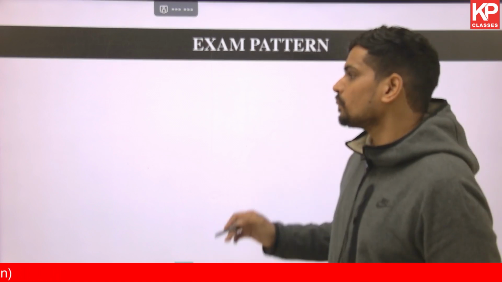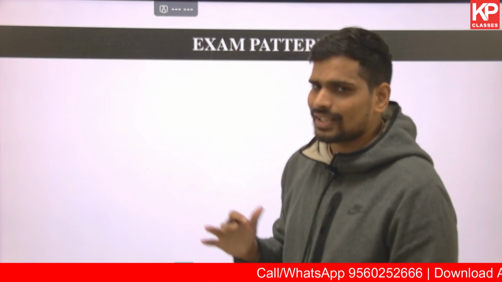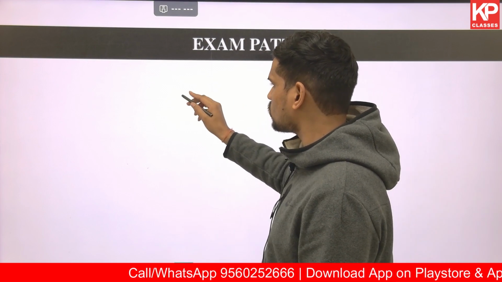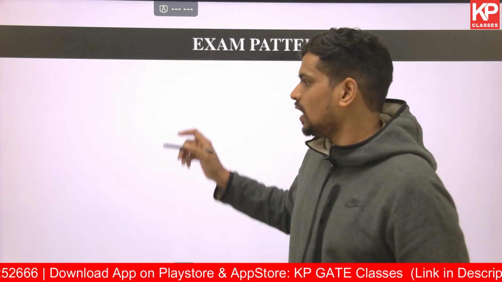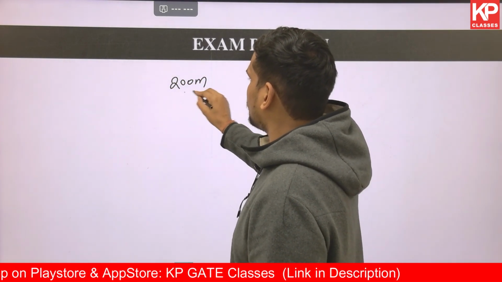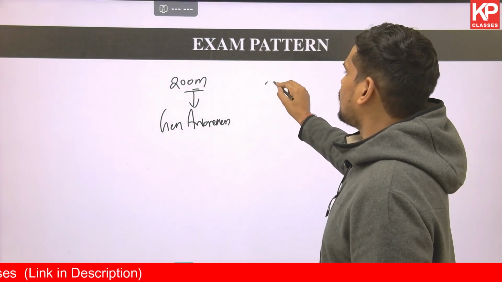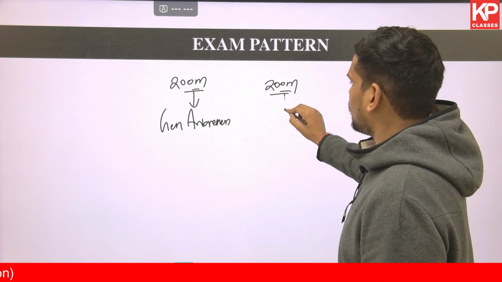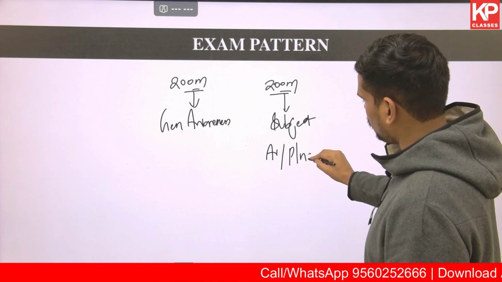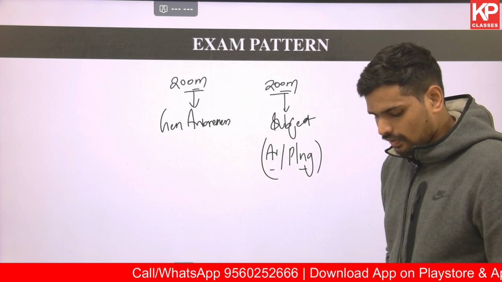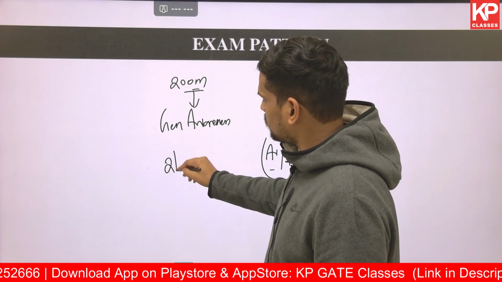Coming to the exam pattern, if you look into the past exam pattern for the post of architect which was conducted, the same pattern or a more or less similar pattern is expected for both the posts. So it is expected that there will be 2 parts, 200 marks weightage for each. 200 marks are expected for the general awareness or general aptitude part, and 200 marks for the subject specific part, as in architecture or planning, whatever you're applying for. It is expected to be around 2 hours.